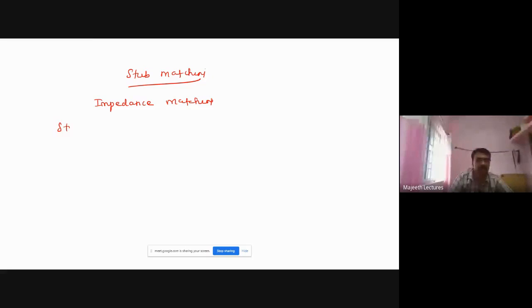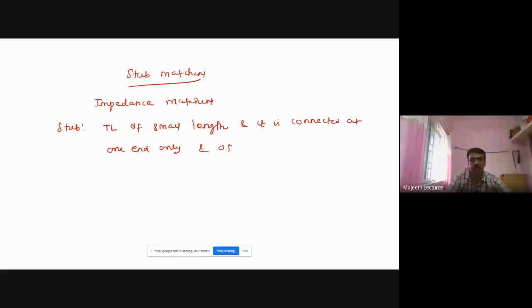So what is a stub? A stub is a transmission line only, a transmission line of small length, connected at one end, and the other end is open.